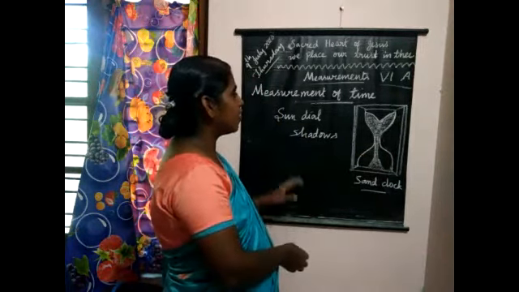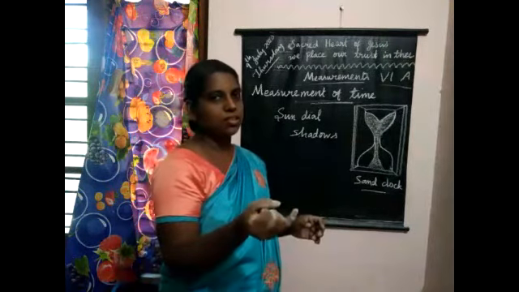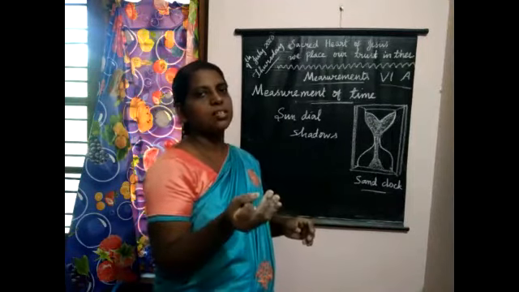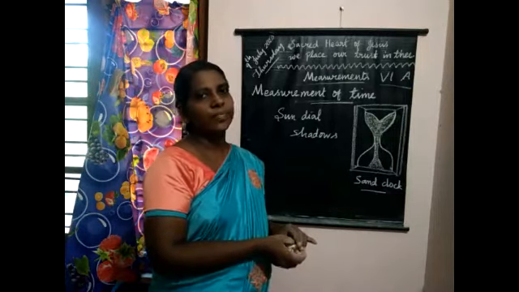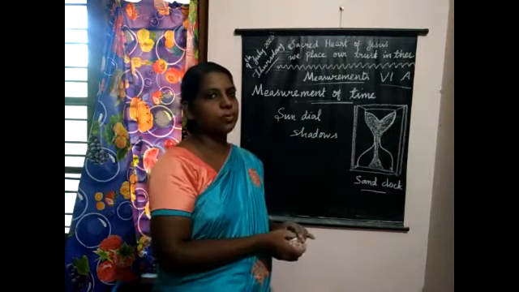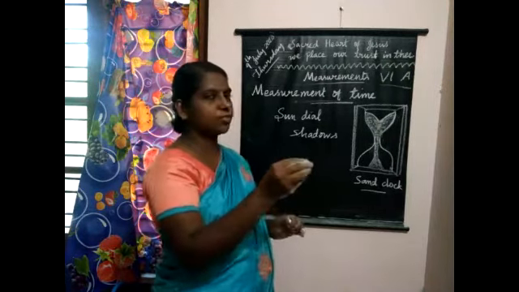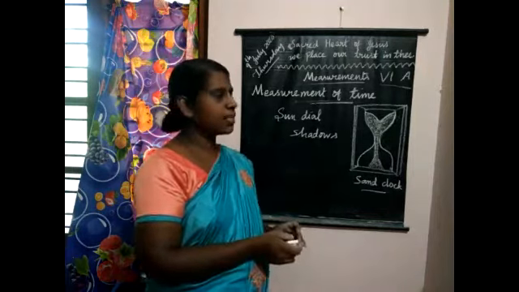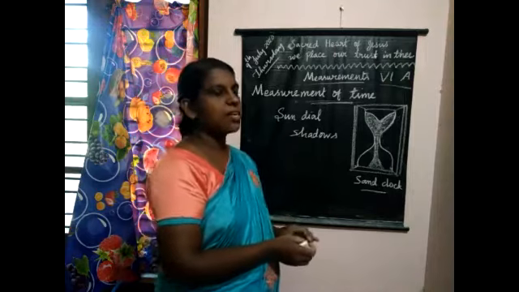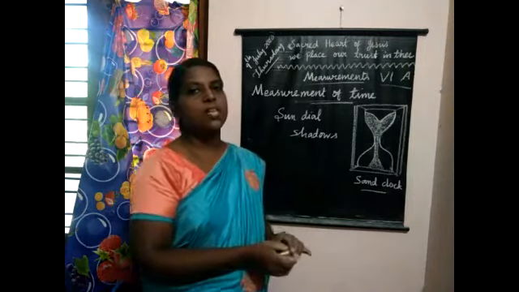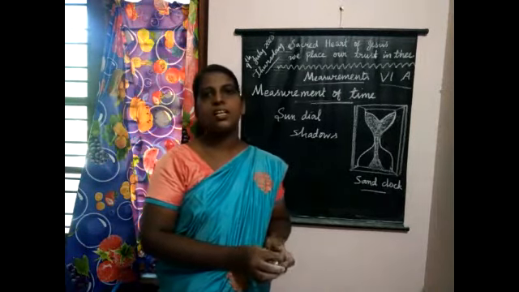So nowadays how are we measuring time? Using quartz clocks, then watches. All these have quartz crystals in them, and these crystals have an effect, the piezoelectric effect, which you will be studying in your higher classes. With that effect, the hands of the clock and watches will move, and in that way we are able to find the standard time. There are atomic clocks also nowadays, and they give no error. So in this way we are able to measure time.